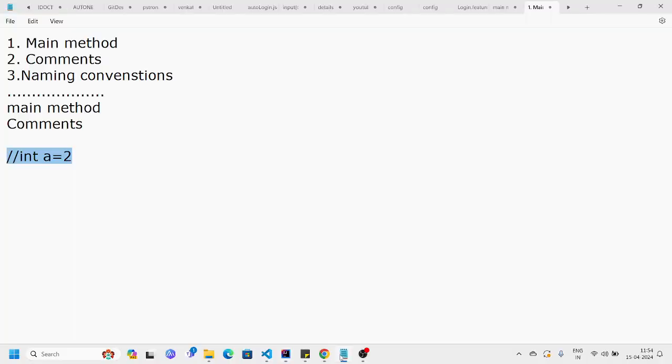So in Java, we have two types of comments. The first one is single line, and the second one is multi-line. Single line means we can comment a single line. Multi-line means we can comment a section of code, more than one line.